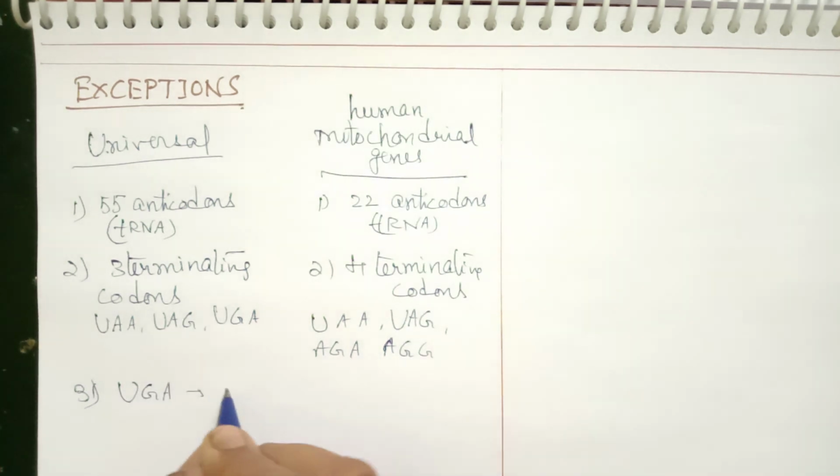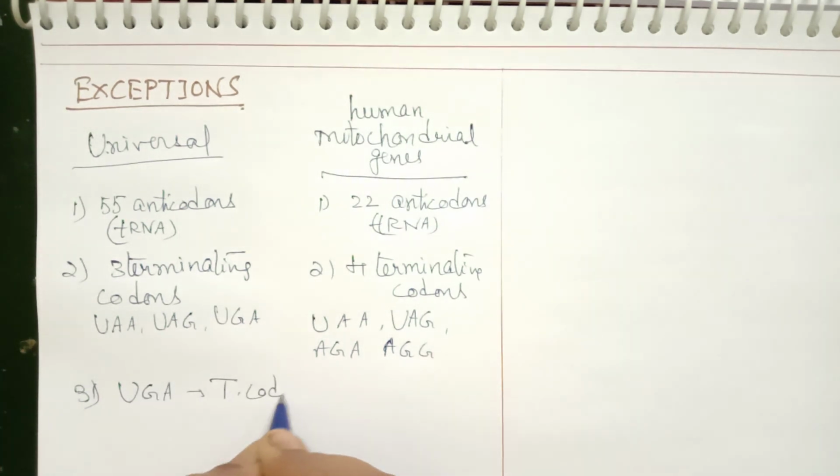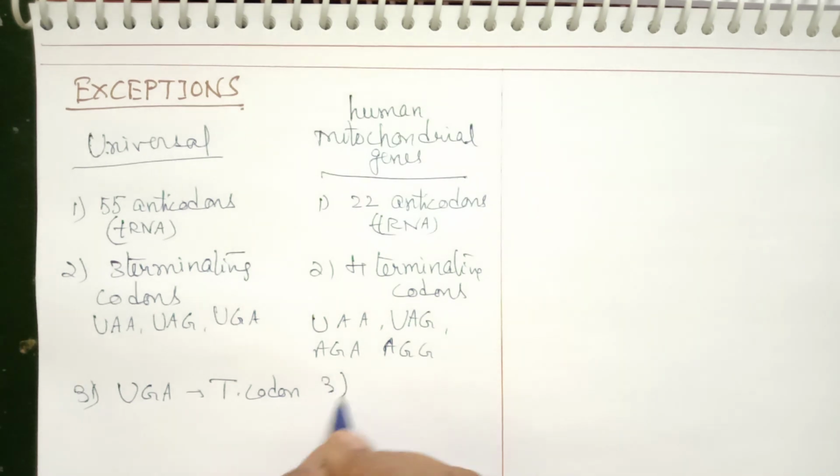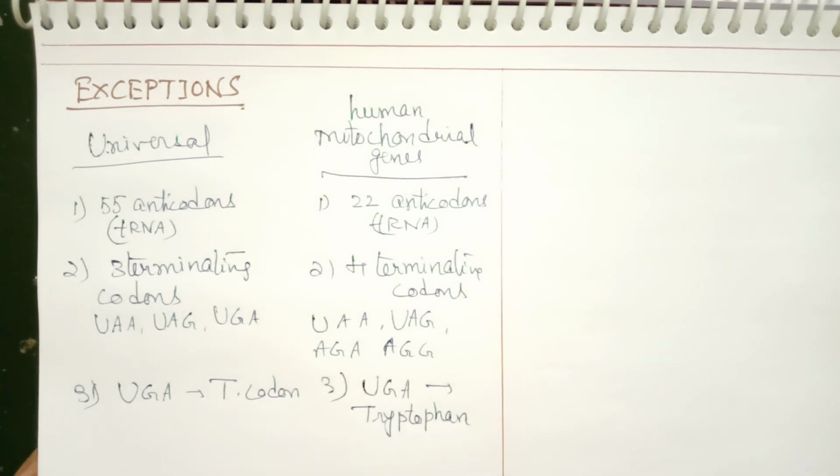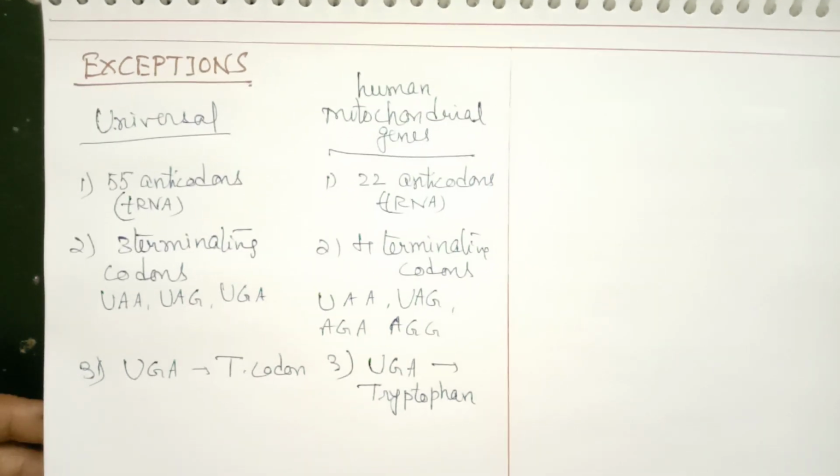UGA, which is a terminating codon here, whereas here UGA in mitochondria is represented by the amino acid tryptophan. That is another exception.